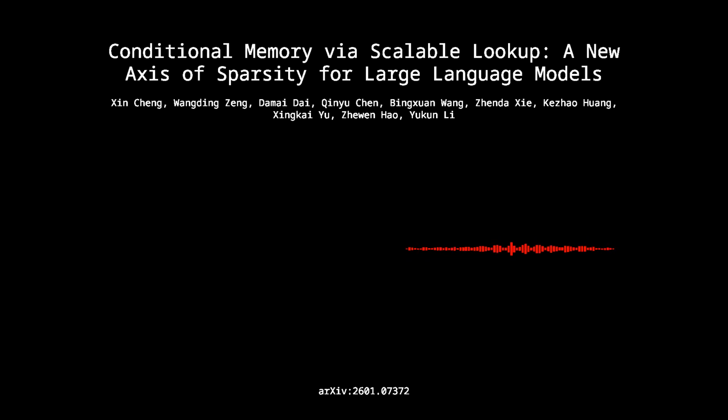Natural language N-grams inherently follow a Zipfian distribution, meaning the frequency of any pattern is inversely proportional to its rank. Okay, so a very small fraction of patterns accounts for the vast majority of memory access. Precisely. Because of that Zipfian distribution, you can easily implement a multi-level cache hierarchy. Exactly. You pin the highly frequent critical patterns in the GPU's HBM as an L1 cache. You keep the moderately frequent patterns in the host DRAM as an L2 cache, and you just push the long tail of rare facts out to non-volatile NVMe SSDs. It establishes infrastructure-aware efficiency as a first-class principle in model design.